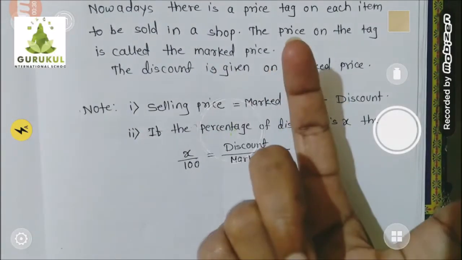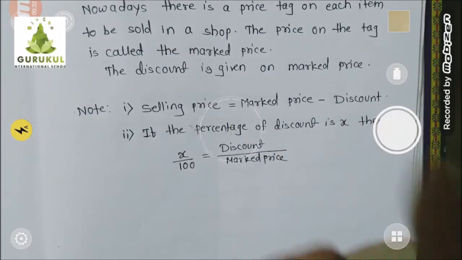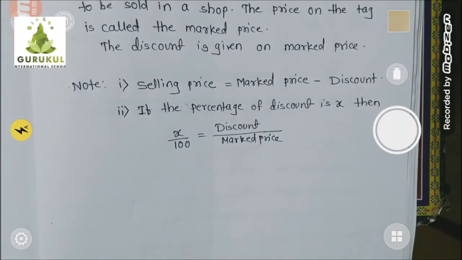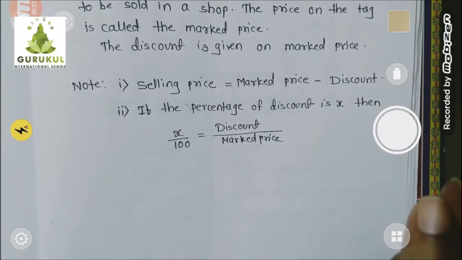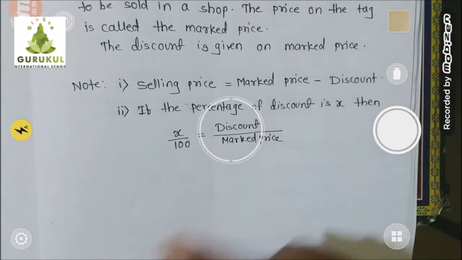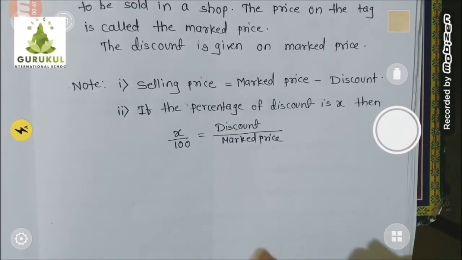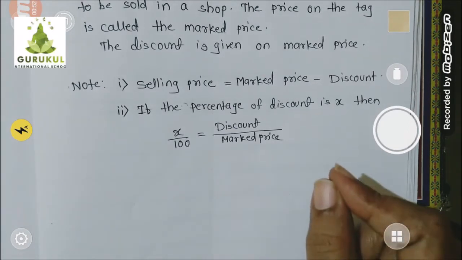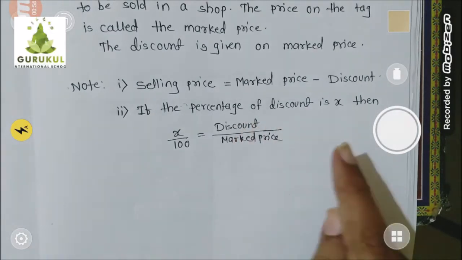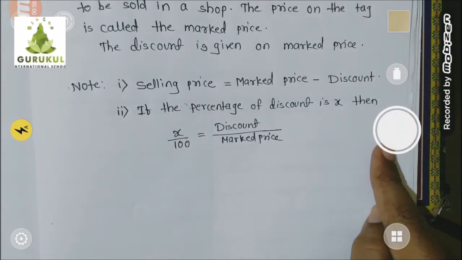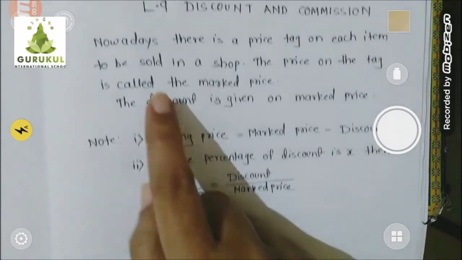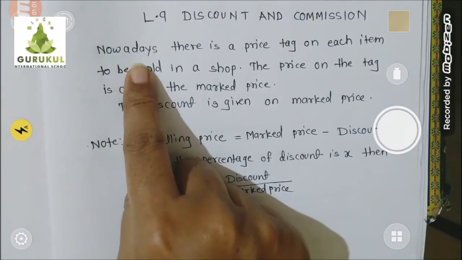Suppose you have a Maggi packet. On that Maggi packet, suppose its cost is written rupees 12. In short, I would say MRP is written rupees 12. So whatever price tag is written on it, whatever cost is written on that Maggi packet, that is called as marked price. Understood? So I can show you the proper mathematical definition.